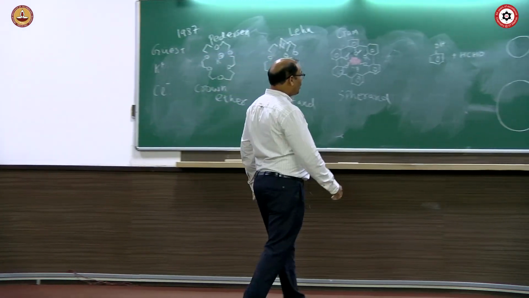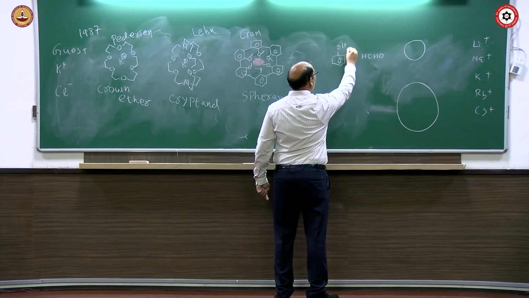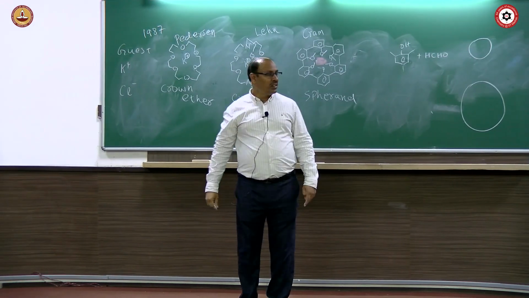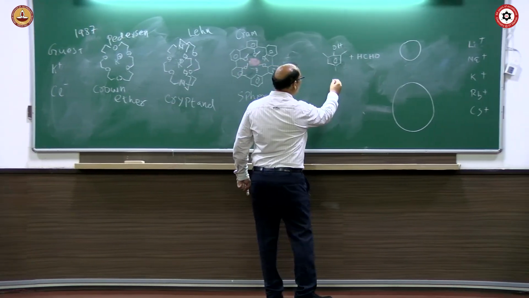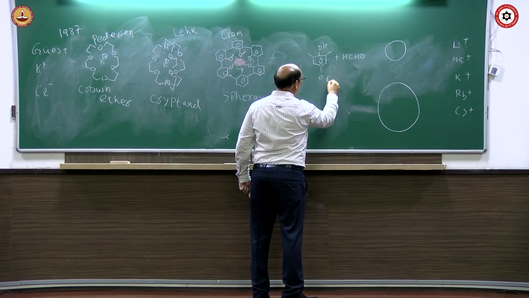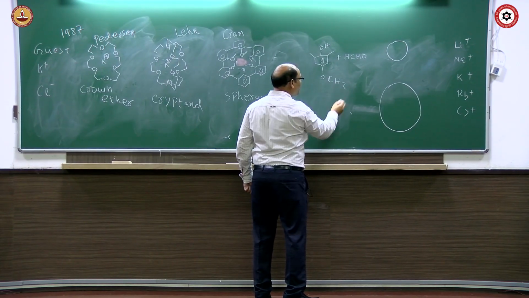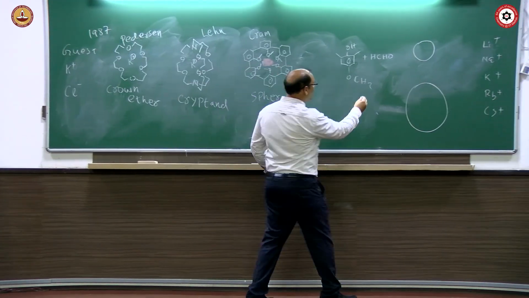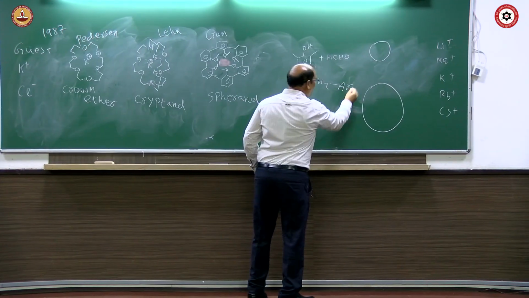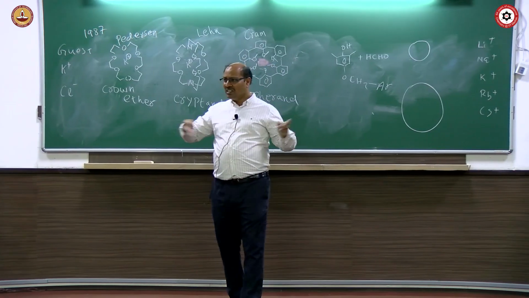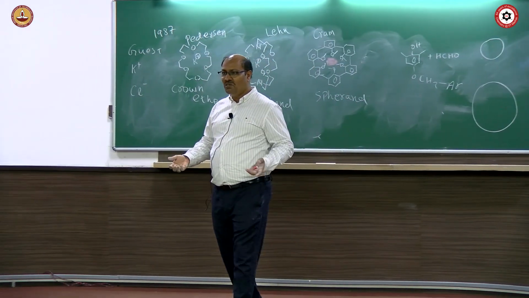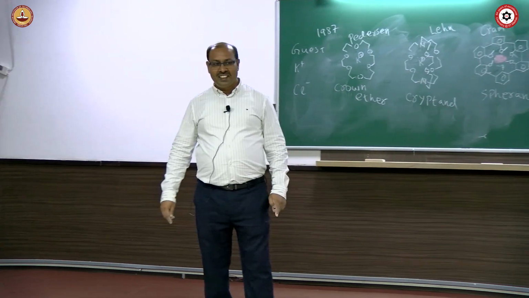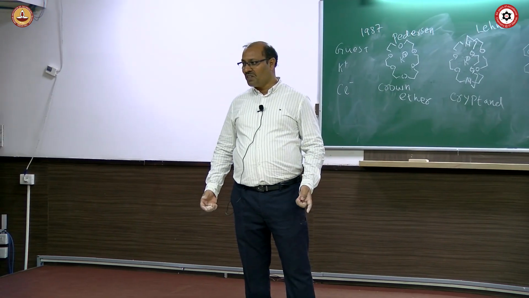Essentially, the ortho and para positions of phenol are reactive towards formaldehyde, forming linkages like OCH2 or CH2O. Then it attaches to another aromatic ring and forms some kind of structure for which you definitely do not know what it is. It can be anything, but whatever it is, the material is so important commercially.